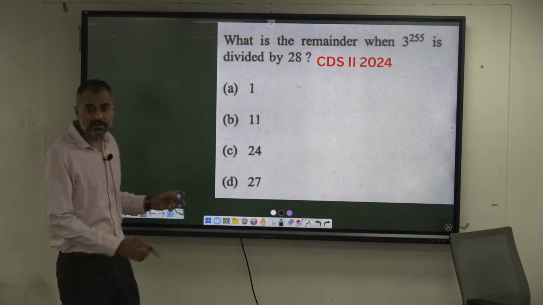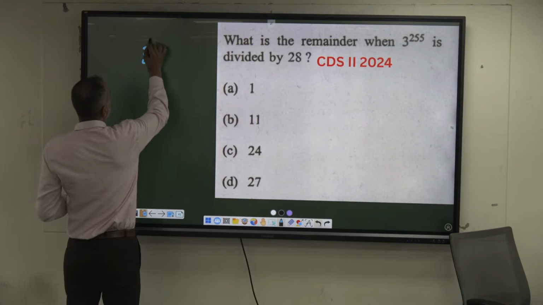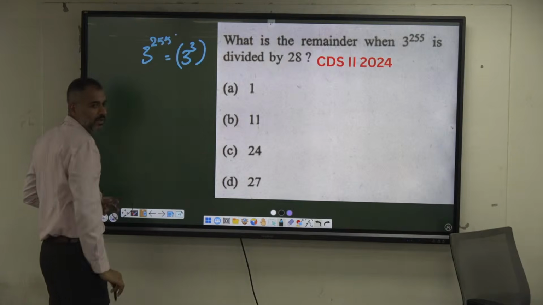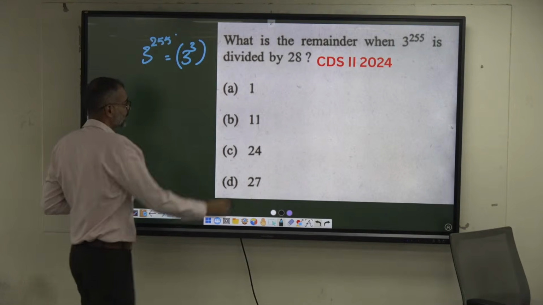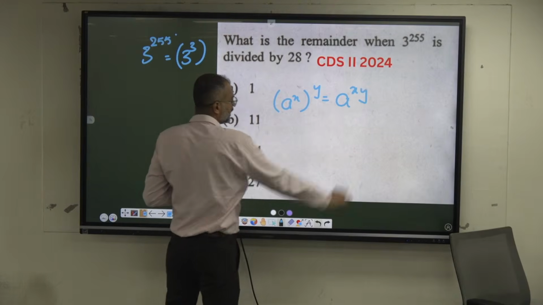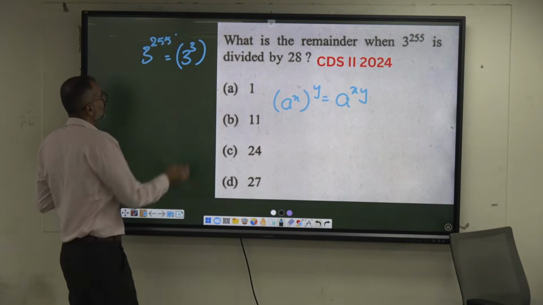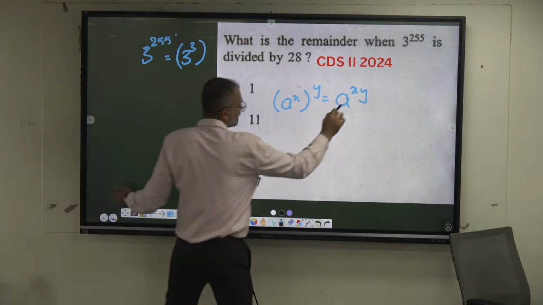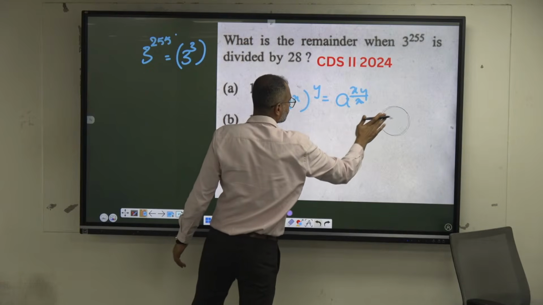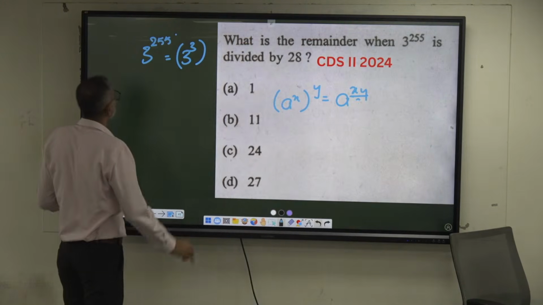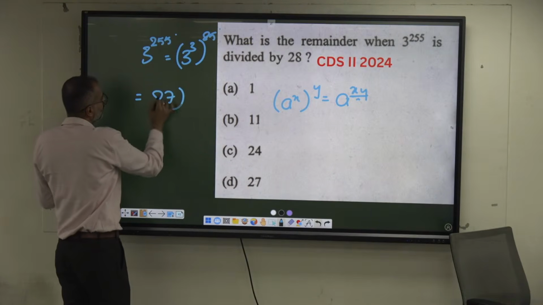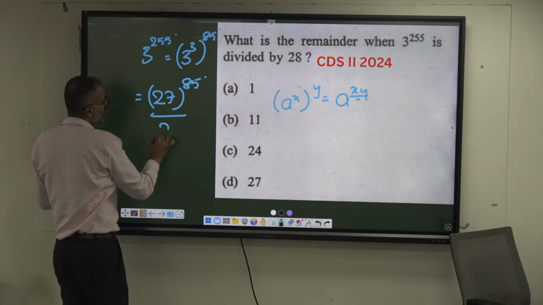Yeah, negative remainder concept. See, 3 power 255. Can I write this as 3 cube? A power x whole power y is equal to A power xy. Or else if I divide the power by x, it becomes A power y. Similarly, 255 by 3, how many times? 85. Yes, this is 27 to the power of 85 whole divided by 28.